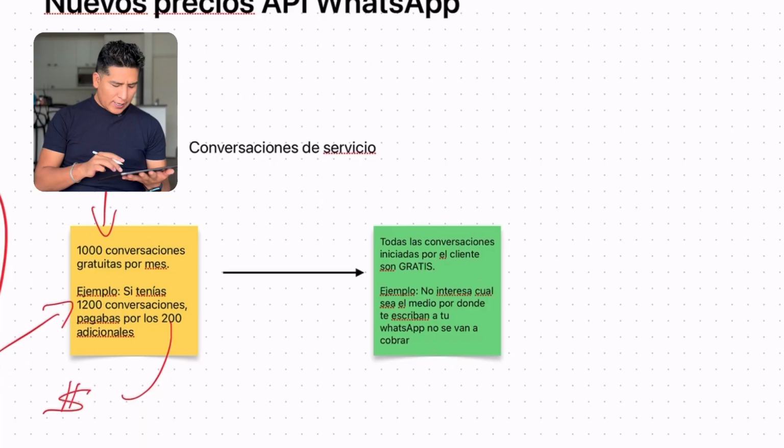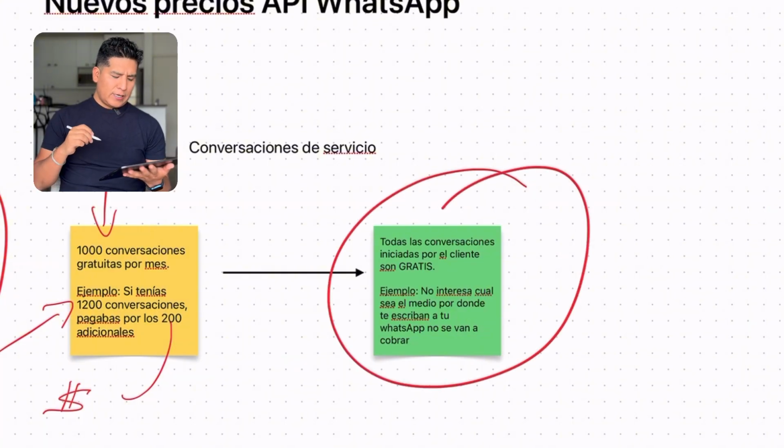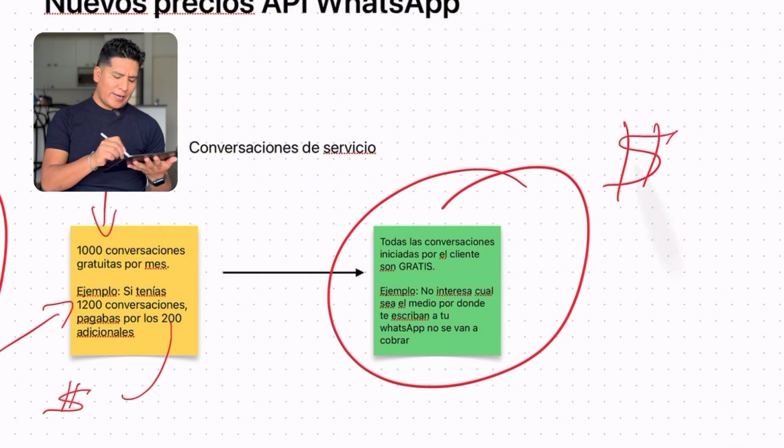And what has changed now? Starting from this year, they just launched it a couple of weeks ago, that from now on, you will have unlimited messages initiated by your client. It doesn't matter if 10,000 or 20,000 clients write to you, you won't pay anything, $0. And this is a big change to protect the wallets of those of us using the WhatsApp API.